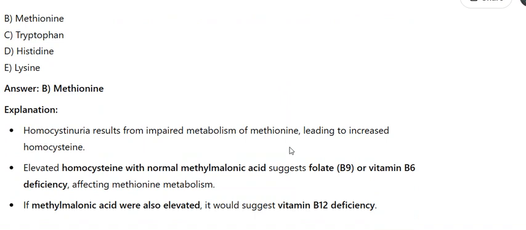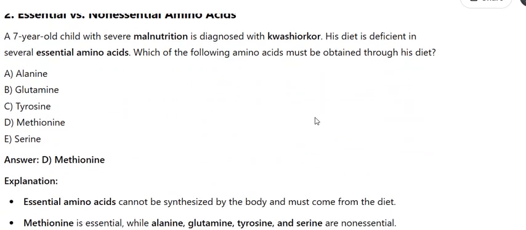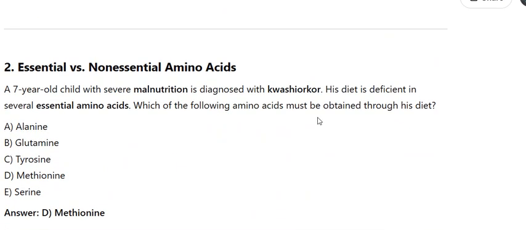2. Essential versus non-essential amino acids. A 7-year-old child with severe malnutrition is diagnosed with kwashiorkor. His diet is deficient in several essential amino acids. Which of the following amino acids must be obtained through his diet? A. Alanine. B. Glutamine. C. Tyrosine. D. Methionine. E. Serine.